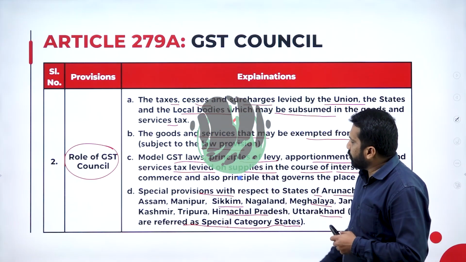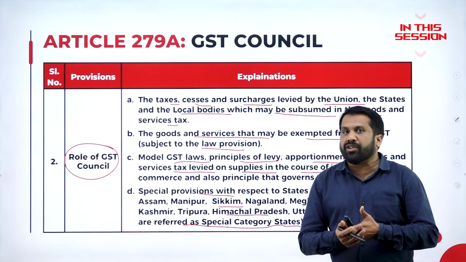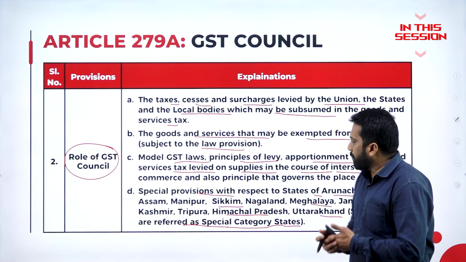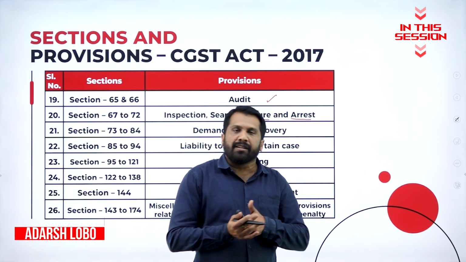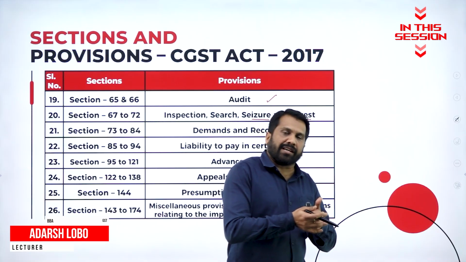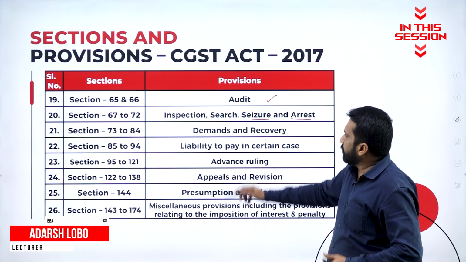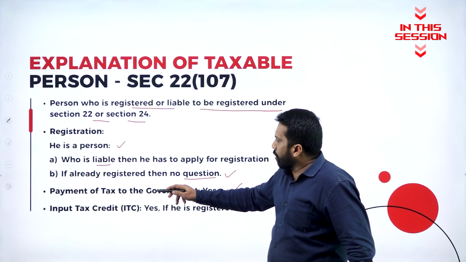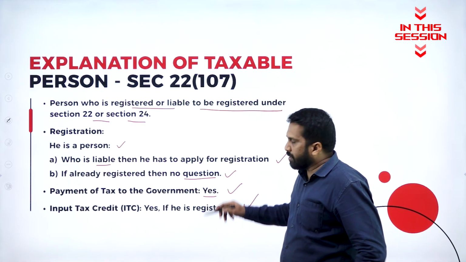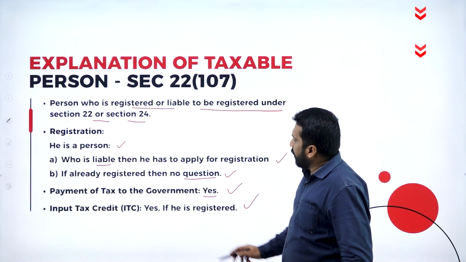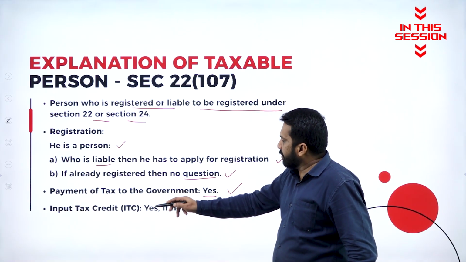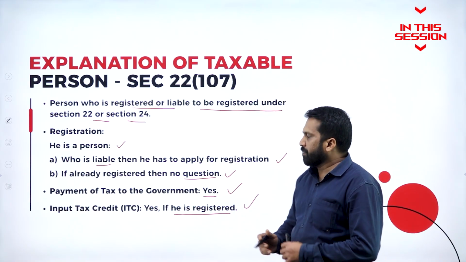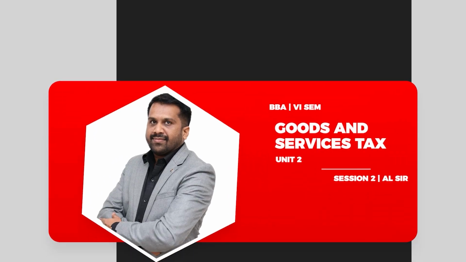The economic condition, all the major natural disasters happen in these places. If they have done any fraud, if they have misled the government, then the option of arrest and seizure will be there. Payment of tax to the government, yes, he has to pay tax to the government, and he has an input tax credit, yes, then he has to register.